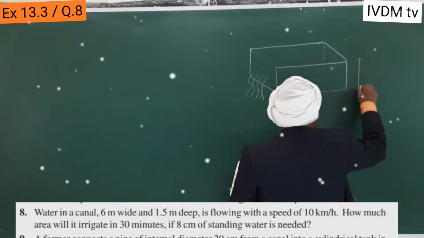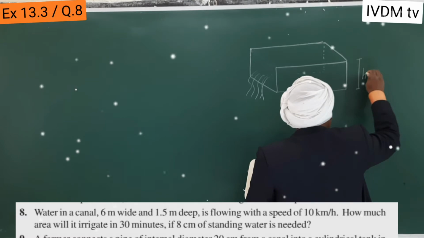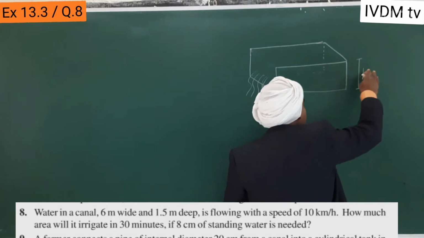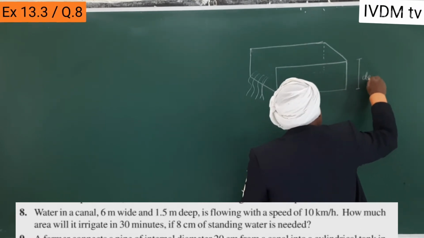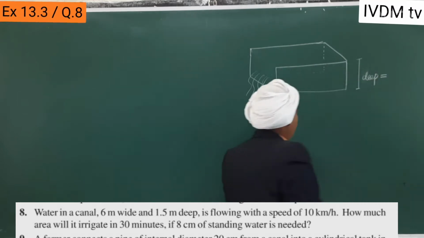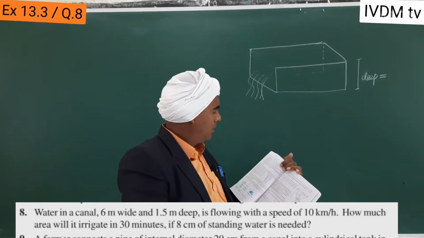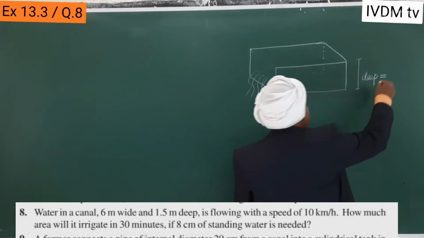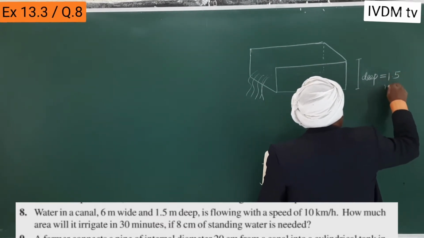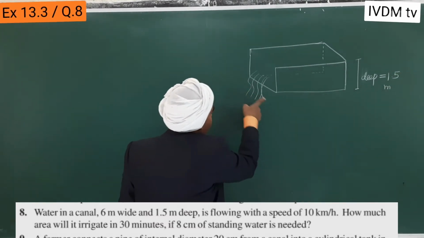Deep means, suppose you may take height for the upside, deep for the deep, is equal to 1.5 meter. Width, this is the width.